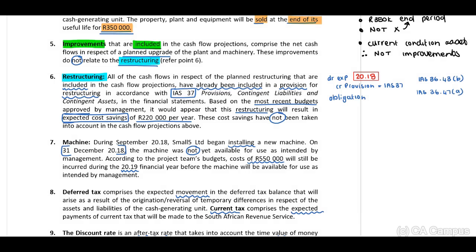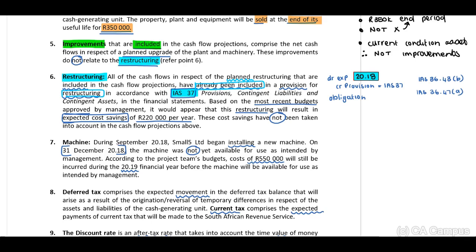You will identify that I have included a date 20.18. Now guys, let me just quickly read through paragraph 6 with you. Restructuring. All of the cash flows in respect of the planned restructuring that are included in the cash flow projections have already been included in a provision for restructuring in accordance with IAS 37.